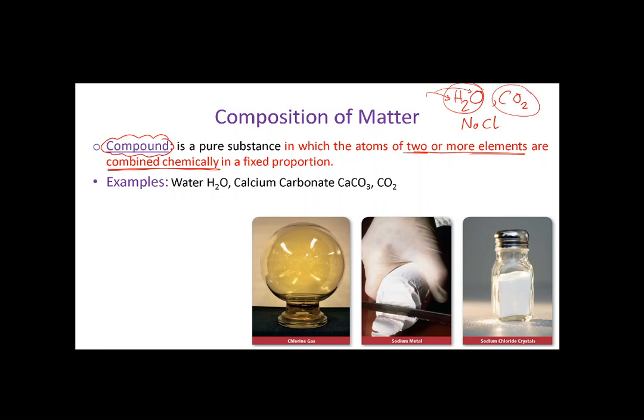CO2, carbon and oxygen, chemical bond. NaCl, sodium and chlorine. There is a chemical bond in between. So all of them are chemical compounds. So the element or the chemical compound, they are pure substances.